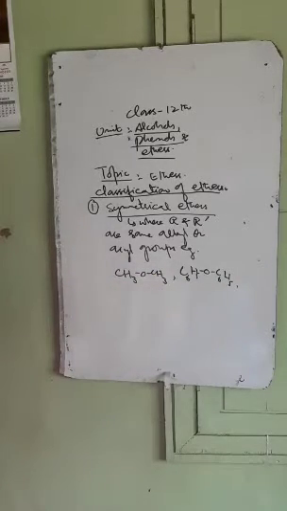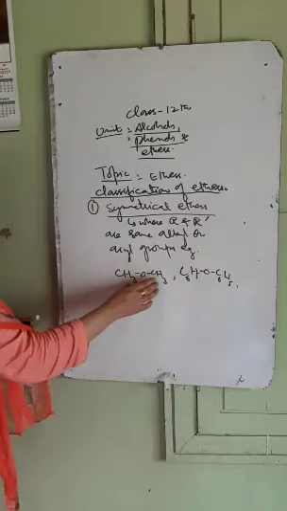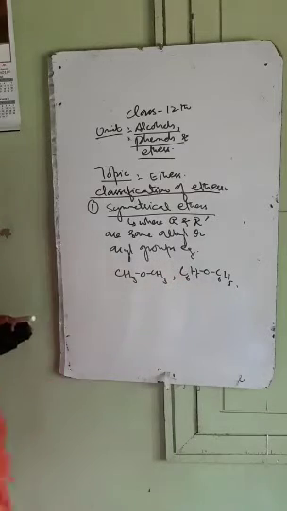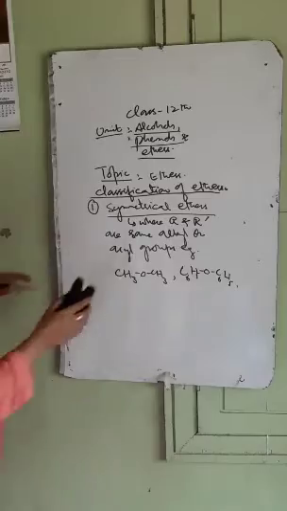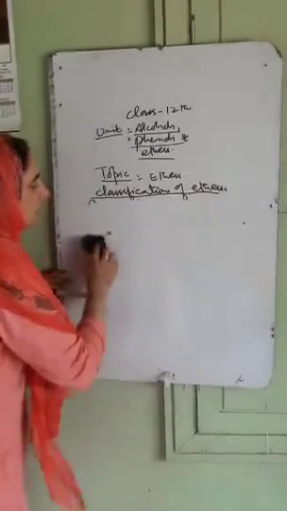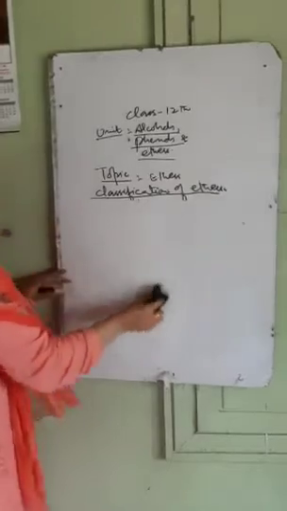Whereas unsymmetrical ethers are those ethers in which R and R dash groups are not same. They may be different alkyl groups, different aryl groups, or one may be alkyl and another aryl. Those are called mixed ethers or unsymmetrical ethers.